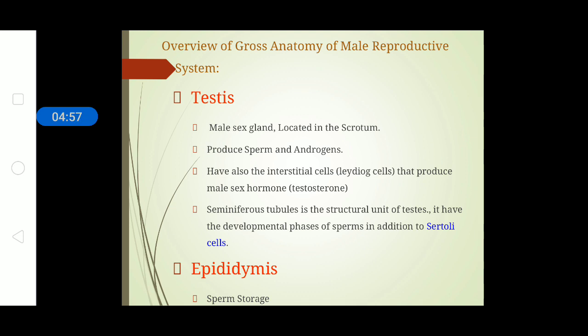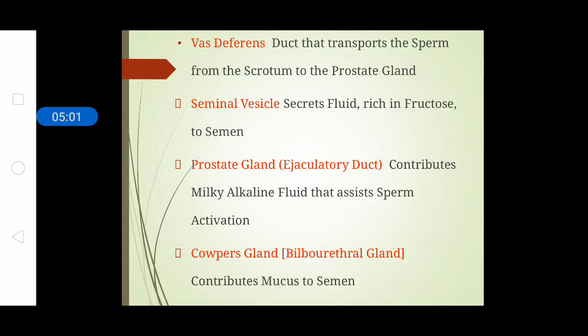Next we have the epididymis. The function of epididymis is to store sperms. The vas deferens, which you have seen in the earlier figure, is a tube-like structure that helps in the transport of sperm from the scrotum to the prostate gland, while the seminal vesicle secretes fluid which is rich in fructose to semen. While discussing the structure of sperm, we will clearly understand why fructose is necessary.